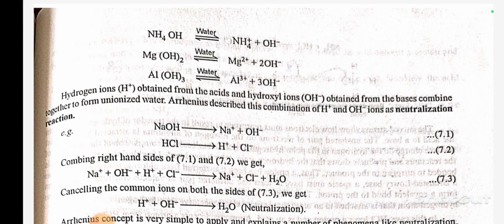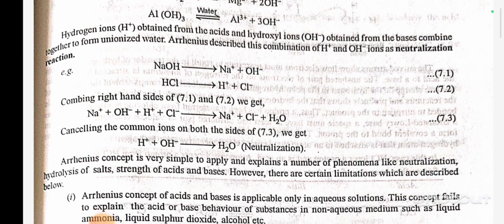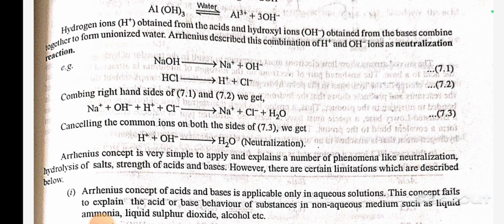Hydrogen ion H+ obtained from the acid and hydroxyl ion OH- obtained from the base combine together to form unionized water. Arrhenius described this combination of H+ and OH- ion as neutralization reaction. Example: NaOH gives Na+ plus OH-. HCl gives H+ plus Cl-.